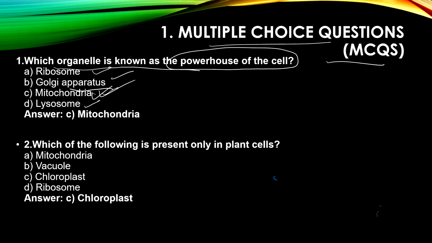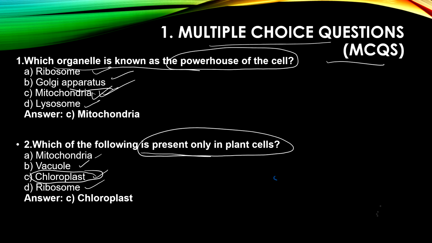Which of the following is present only in plant cells? Mitochondria, vacuole, chloroplast or ribosomes. We know that chloroplast is the thing. Because of the green color, chlorophyll is there in the plants, which is produced in chloroplast. So chloroplast is only present in plant cells. It is not present in the animal body, right? Let us move on to the next question.